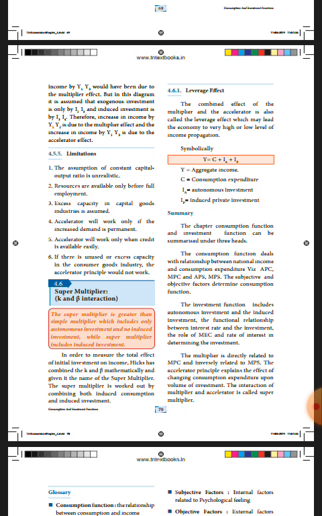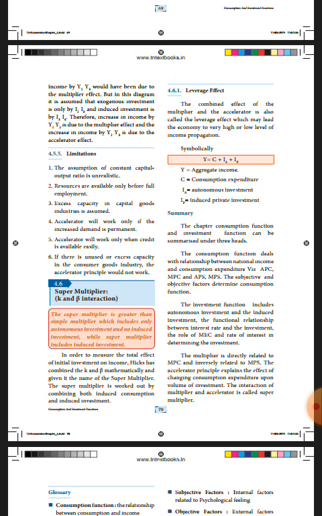That is given by Hicks, the combined effect. It is a combination of both induced consumption and induced investment. Induced investment is nothing but the additional investment demand that results from an increase in GDP, gross domestic product.